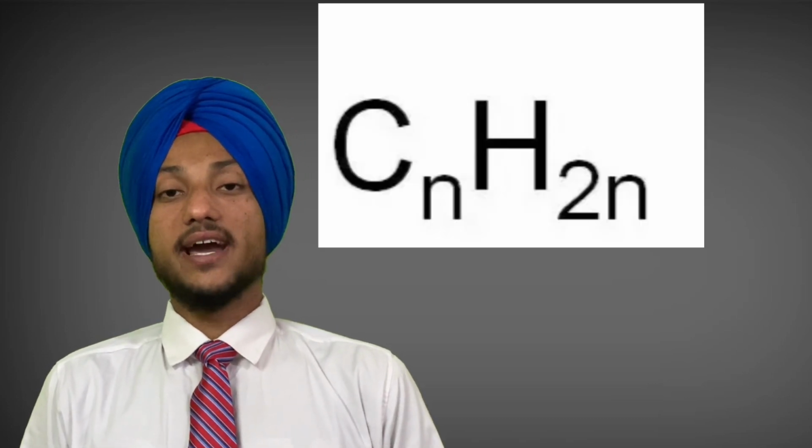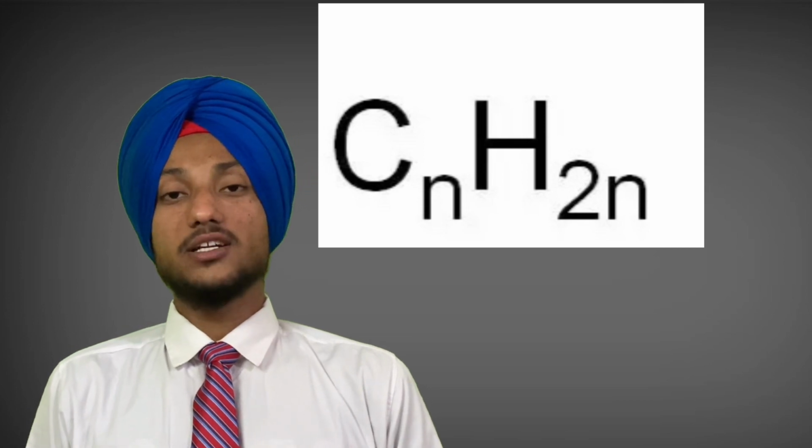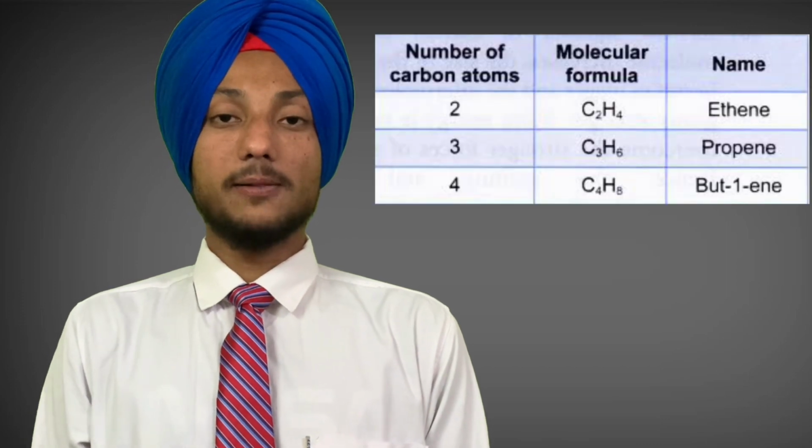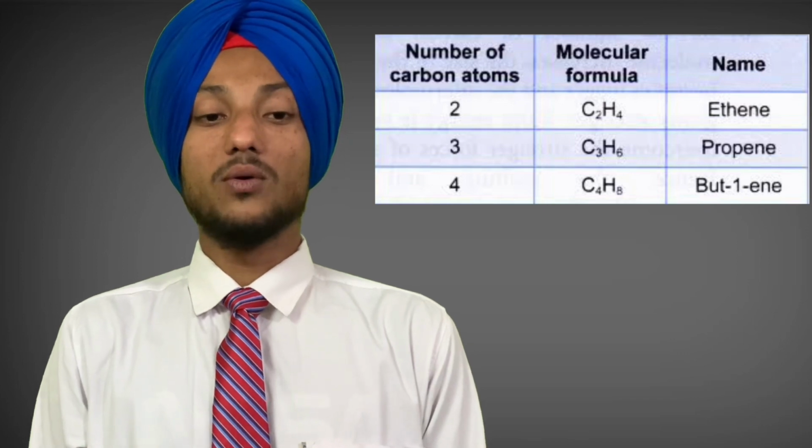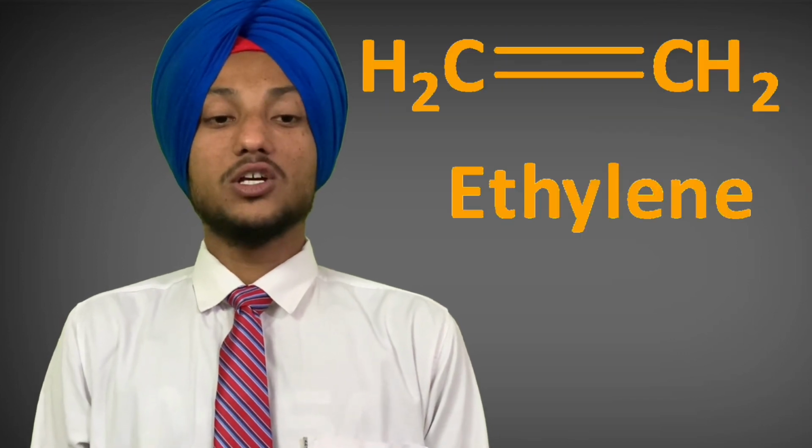The general formula for the alkene is CnH2n, where n denotes the number of carbon atoms. For n equals 2, we have the molecular formula C2H4. And for n equals 3, the molecular formula for the alkene is C3H6. The names and molecular formulas of the first three alkenes are given in the following table. The simplest alkene is ethene, having a molecular formula of C2H4. The common name of ethene is ethylene. So that's the idea about the alkenes.